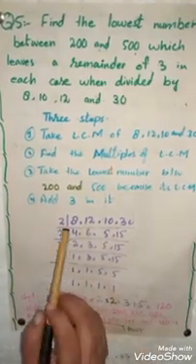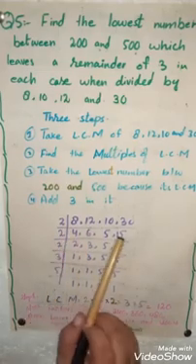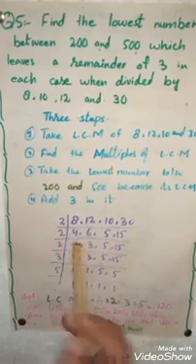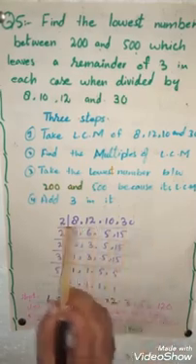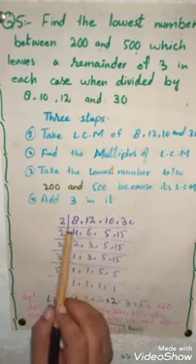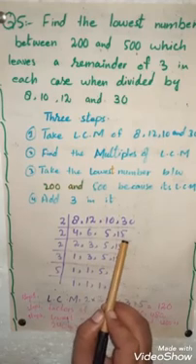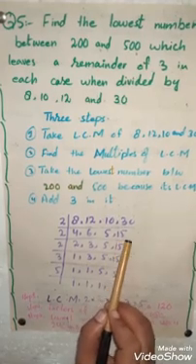Let's revise one more time. First of all, you will start with the smallest number. When the numbers will not divide by that number, then you will move to the next number. Because all these numbers can be divided by 2, we will take our smallest number 2 first. 2 4s are 8, 2 6s are 12, 2 5s are 10, 2 1s are 2, and 2 5s are 10.